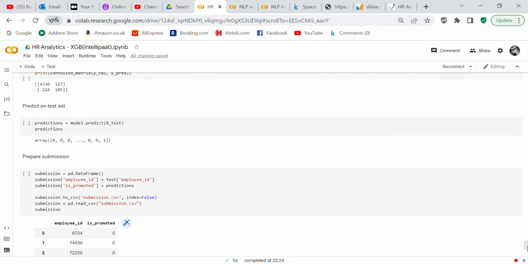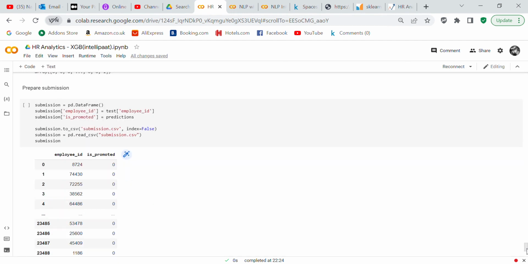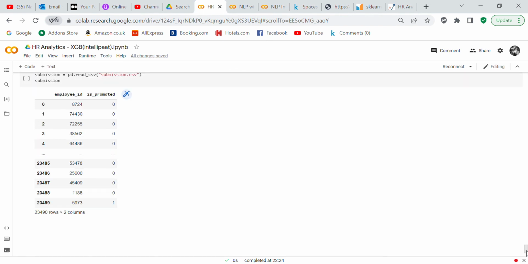So now what we do is we predict on our test set. Predictions equals model.predict X test. And now what we're going to do is prepare our submission. I didn't have a submission file, so I said submission equals pd.DataFrame. Submission employee ID equals test employee ID. Submission is promoted equals predictions. Then I convert submission to a CSV file, and then I read the CSV file, and so you can see this is all of the predictions. Most of them are going to be 0, and some of them are going to be 1.